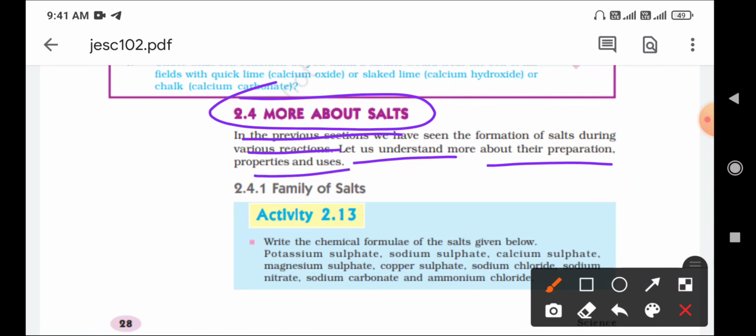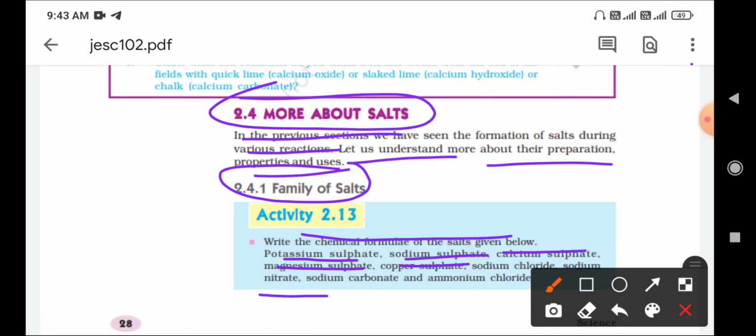So next, family of salt. Activity 2.3. Write a chemical formula of salts given below. Potassium sulfate, sodium sulfate, calcium sulfate, magnesium sulfate, copper sulfate, sodium chloride, sodium nitrate, sodium carbonate, and ammonium chloride. So they are given as these salts.